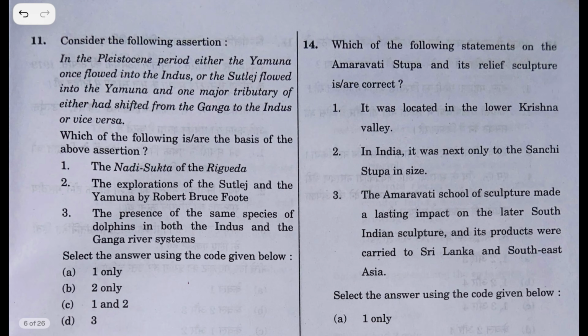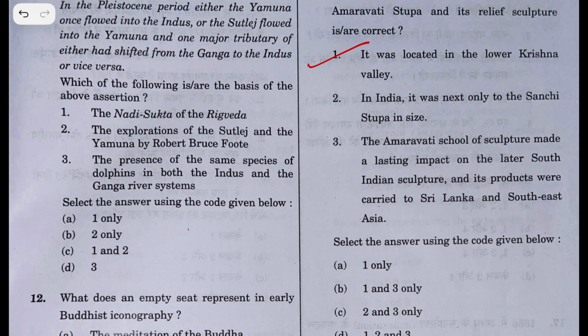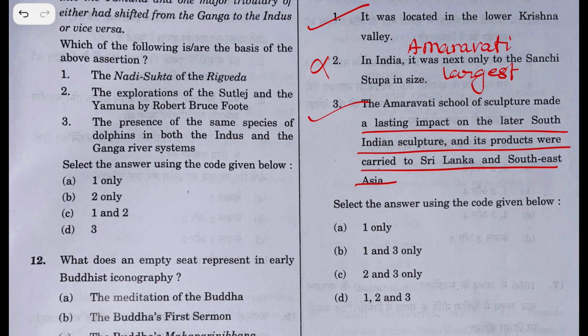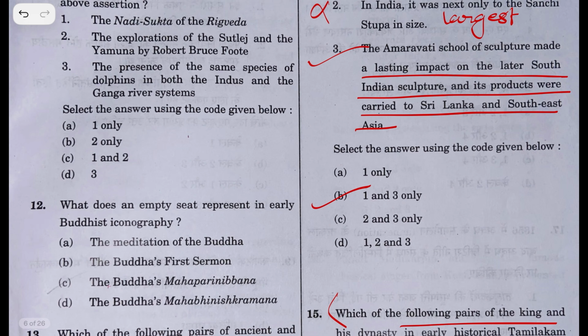Next question, 14th question. Which of the following statements on the Amaravati Stupa and the relief sculpture is or are correct? It is located on the lower Krishna Valley. Yes, the statement is right. It is located in Andhra Pradesh. Second, in India, it is next only to the Sanchi Stupa in size. The statement is wrong. Even compared to the Sanchi Stupa, Amaravati Stupa is the largest one. The Amaravati School of Sculpture made a lasting impact on later South Indian sculpture, and its product were carried to Sri Lanka and Southeast Asia. This statement is right, and the answer is B.